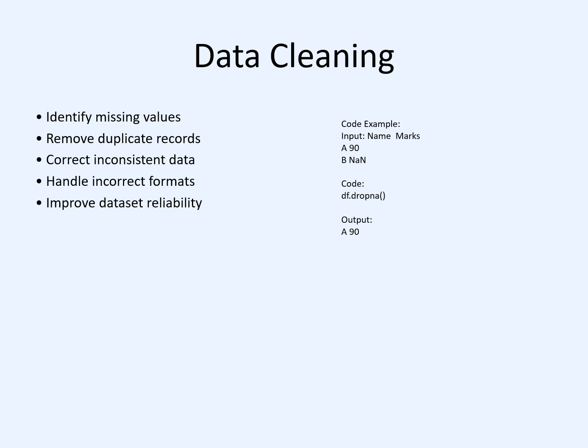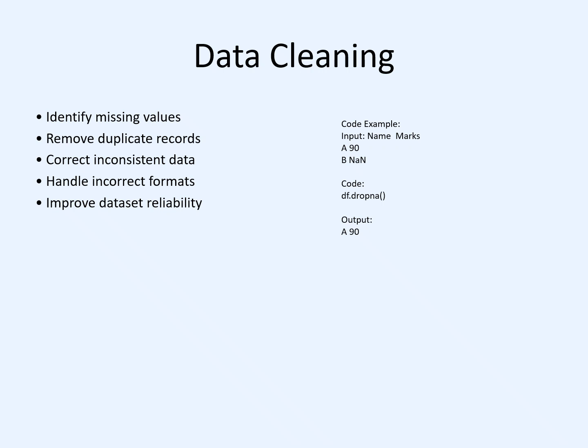Next, we remove the duplicate records to avoid repeated information that can distort analysis results. Also, we can correct inconsistent data such as different spellings of the same category or incorrect entries. Another important task is handling incorrect formats such as dates stored as text or numbers stored as strings. All these steps improve the reliability and quality of the dataset.